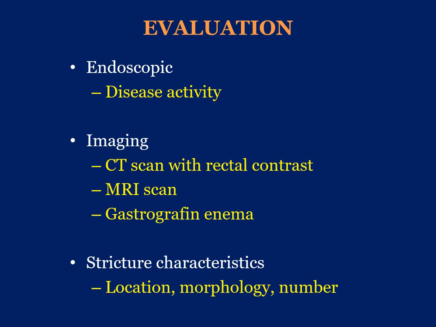I evaluate the patient with colonoscopy to assess for disease activity, especially for patients with inflammatory bowel disease. CT scan with rectal contrast is a great modality to study these patients. An alternative is MRI scan of the abdomen and pelvis. And gastrografin enema is probably the most widely used diagnostic imaging test as it's readily available at most institutions. We're looking at the characteristics of the stricture in terms of location, morphology, diameter, length, and number of strictures, whether it's a single or multiple strictures.